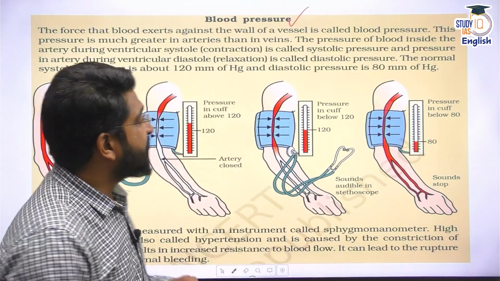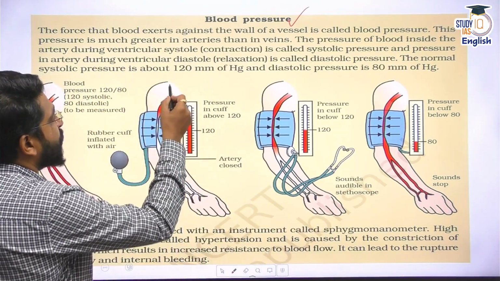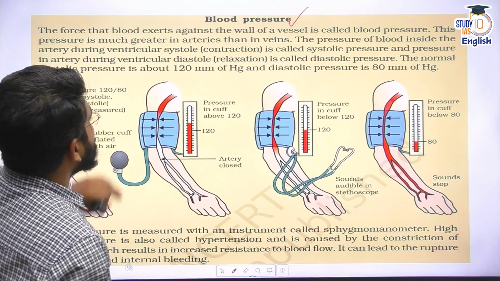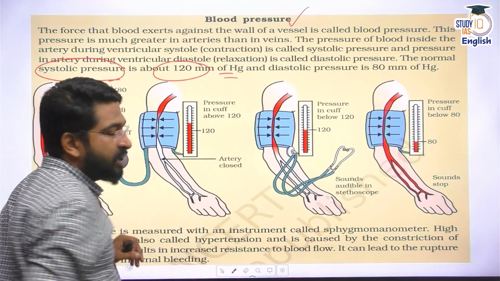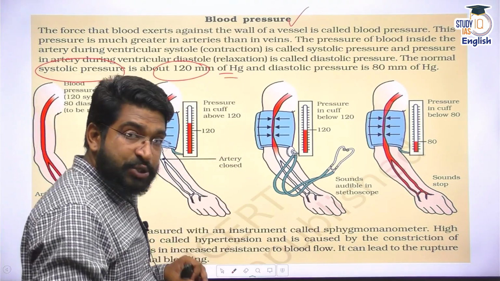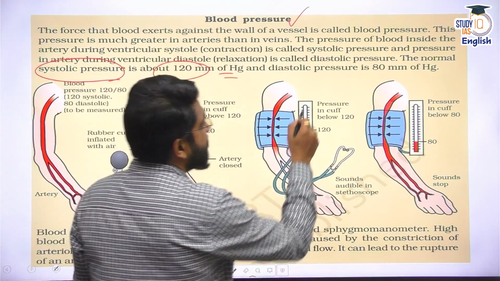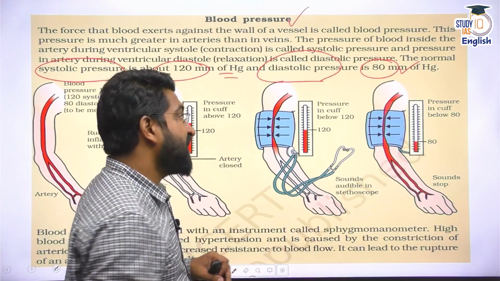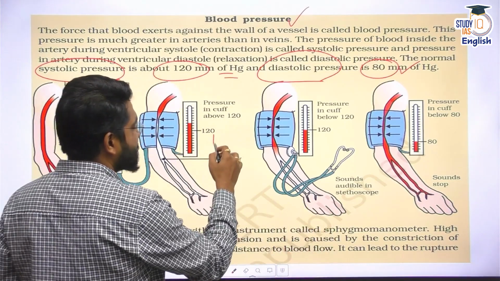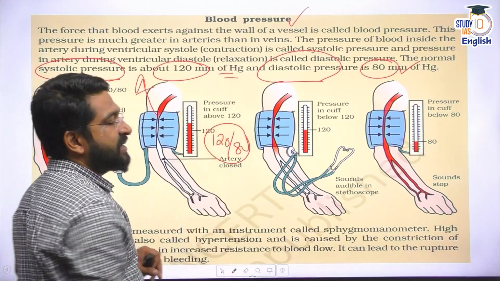When it beats, or when the pressure is high, it is called the systolic pressure. The systolic pressure of our blood is normally 120 millimeter Hg, and the diastolic pressure, that is when it says lub 120 millimeter Hg, dub, is 80 millimeter Hg. This is the normal level. That is why we say the normal blood pressure is 120 by 80. So 120 is the systolic pressure, 80 is the diastolic pressure.